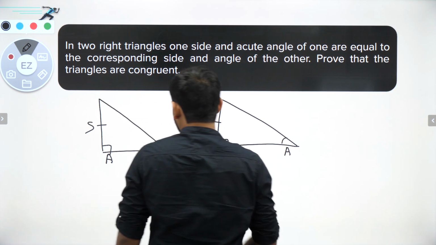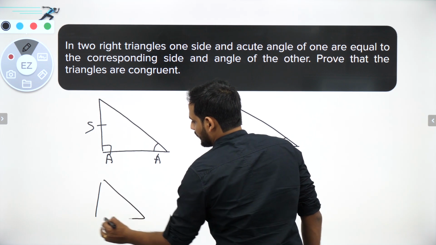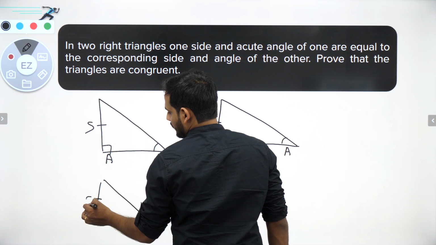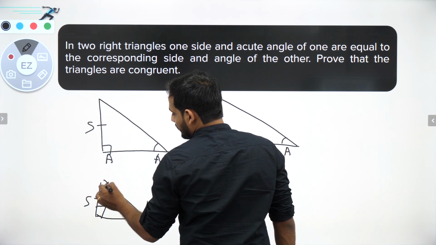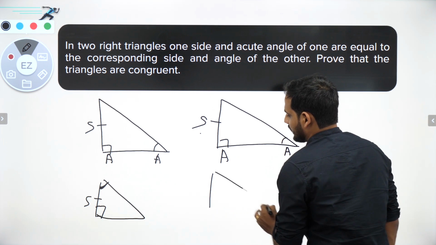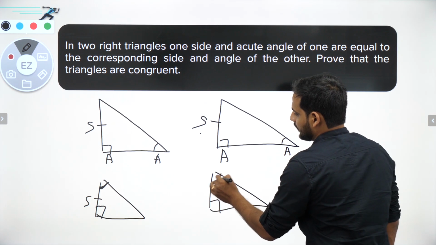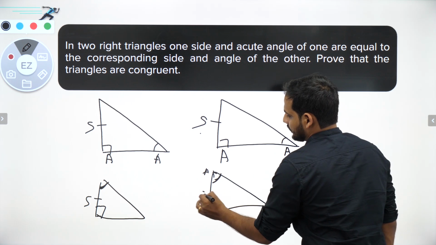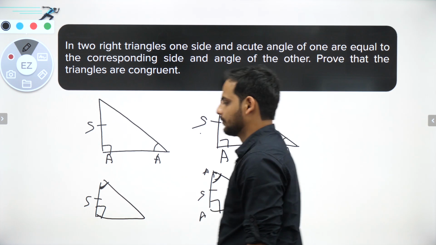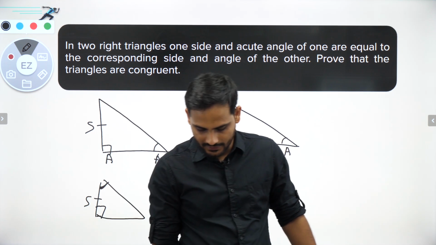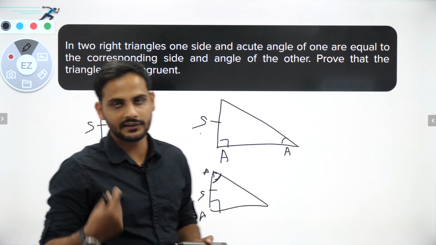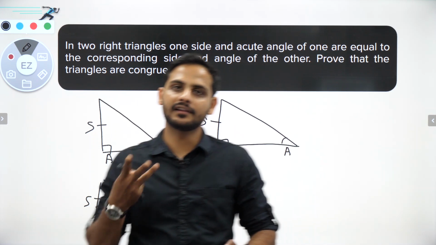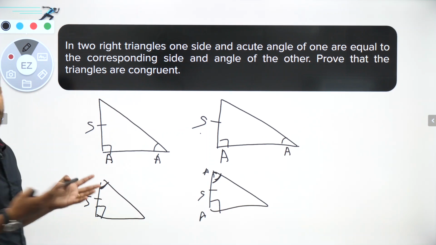Now instead of this angle, suppose I say this side is equal and this is a right angle, and now this other angle is equal. Even then you will get angle side angle. So either by angle side or by angle side angle, the triangles will be congruent. So we can say both the triangles will be congruent.